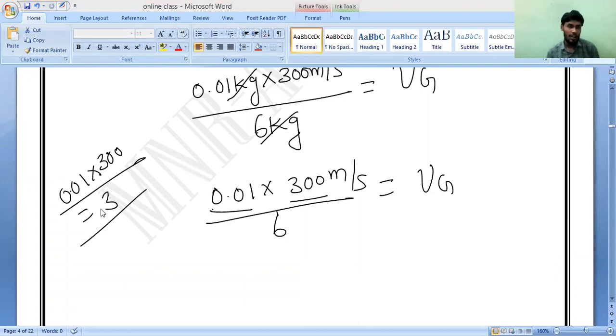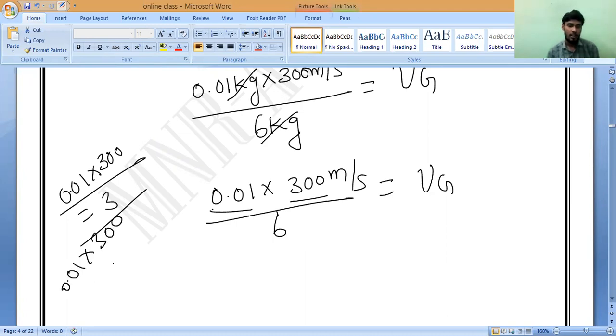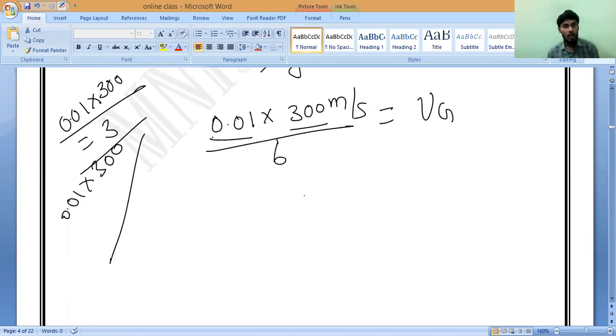Is it true or not? If you want, you can multiply it, you can check it. 0.01 into 300, you can verify. Is it coming or not? 3. Yes, sir. So can I write 3 meter per second divided by 6, which equals the recoil velocity?